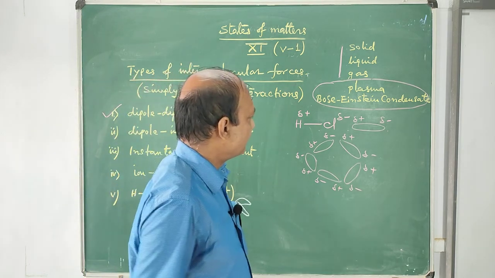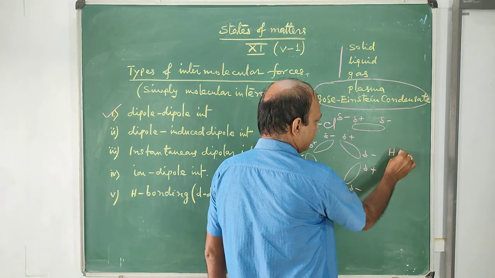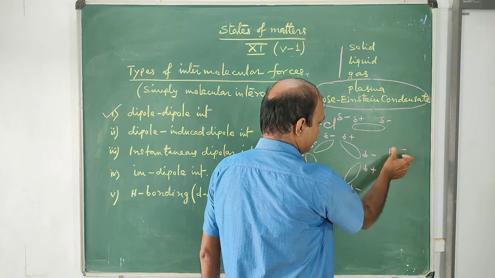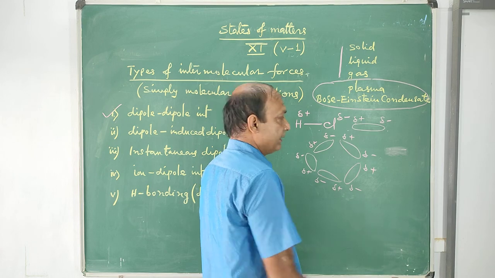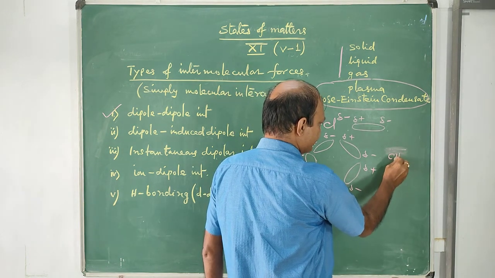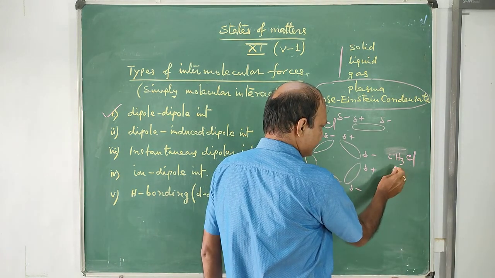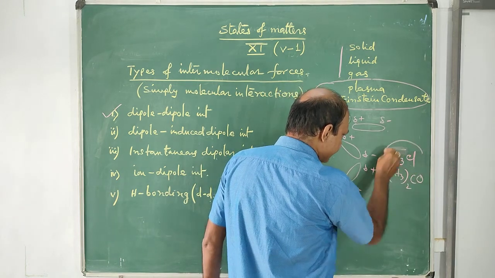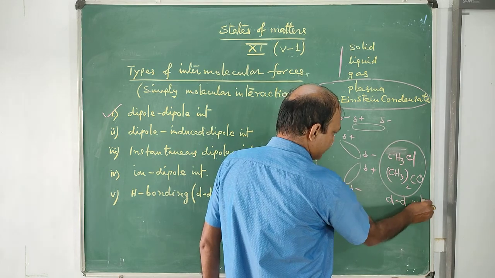Another example of dipole-dipole interaction you will find in ethanol, CH3Cl, and CH3COCH3.